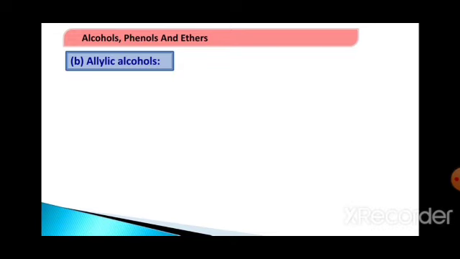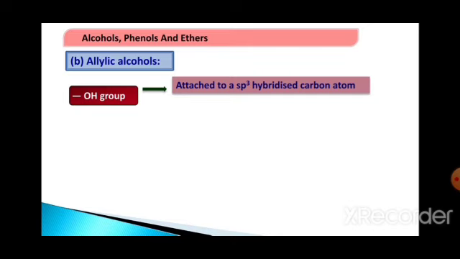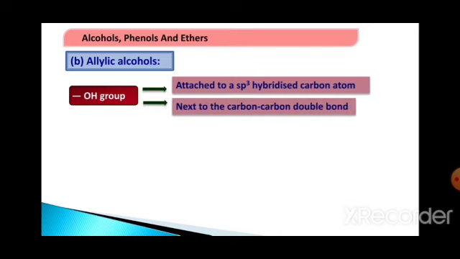And if the OH is attached to an allylic carbon, then it is called an allylic alcohol. See how it is written: the OH group is attached to an sp3 hybridized carbon which is next to a carbon-carbon double bond or sp2 hybridized carbon.